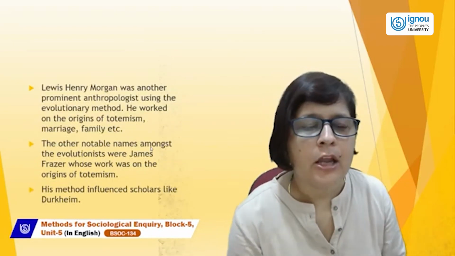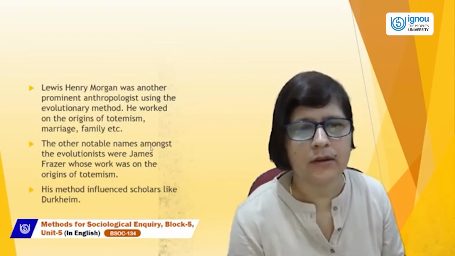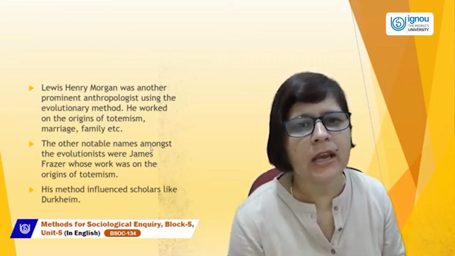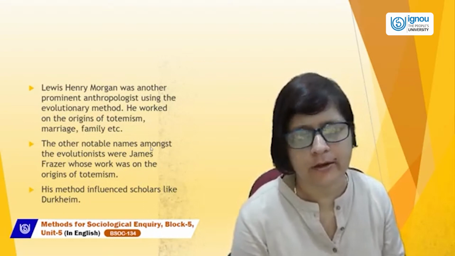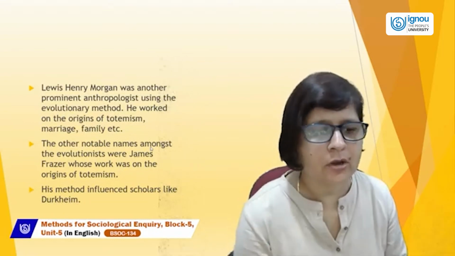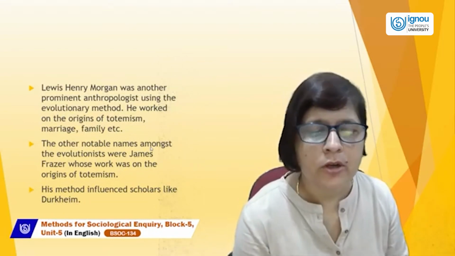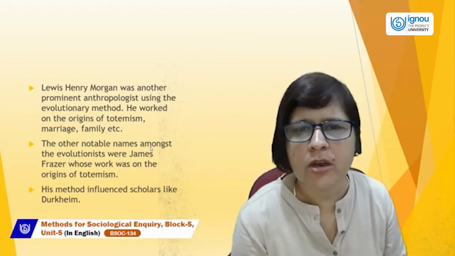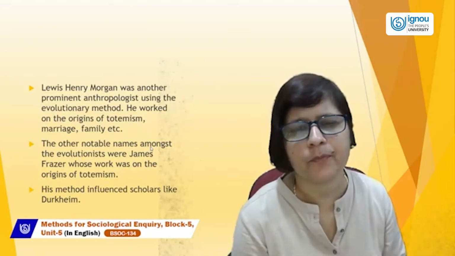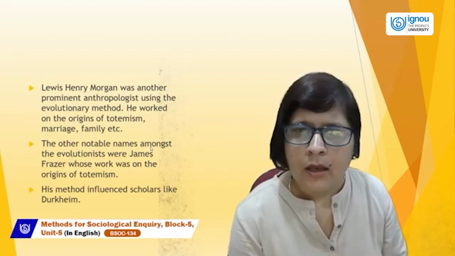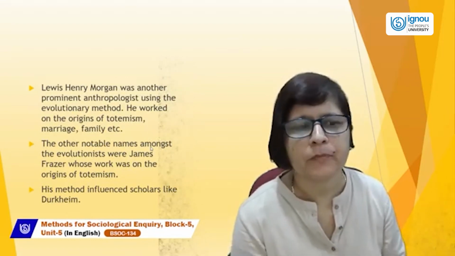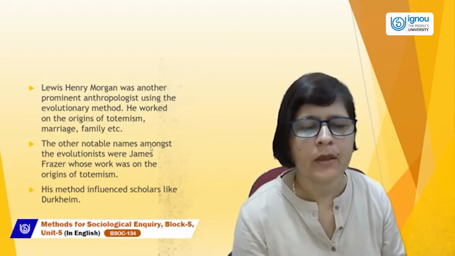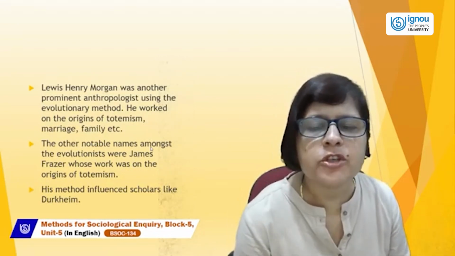And then Lewis Henry Morgan, a prominent anthropologist, used the evolutionary method. He worked on the origin of totemism, marriage, and families. Herbert Spencer, Auguste Comte, and Henry Morgan used the evolutionary method.